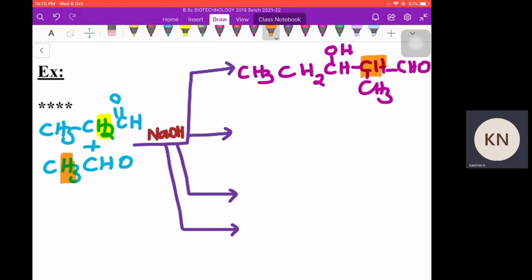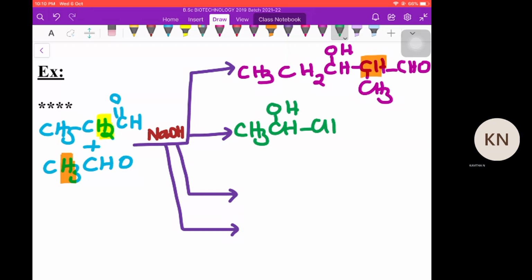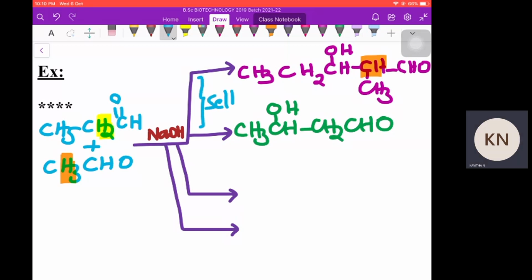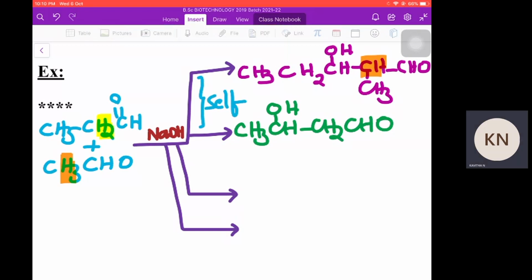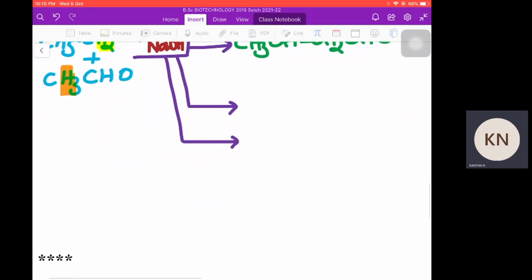So this is the self-condensation of propanal. Then the self-condensation of acetaldehyde, as we have written just before. So these are the two products of self reactions, meaning both are the same aldehydes or the same ketones.